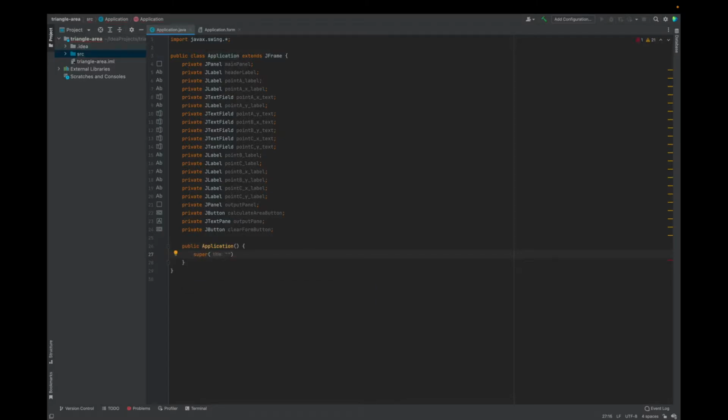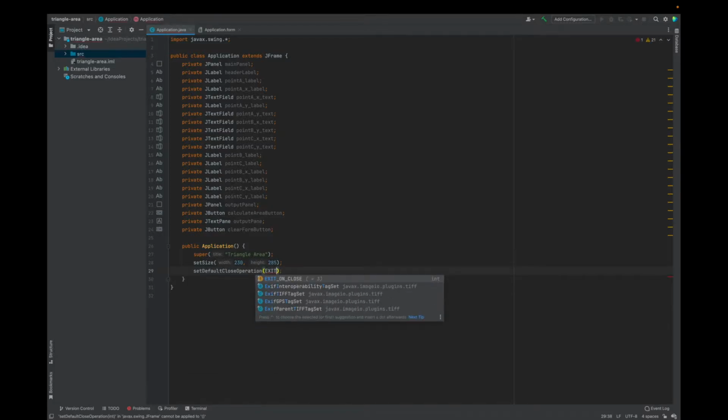Super will now call the JFrame constructor, and I want to give this thing a title. And we're going to call it Triangle Area. I'm going to create the application as a JFrame. And so the next thing I want to do is set some properties of this frame. I can set the size to, let's say, 230 by 285. Set the default close operation to exit on close.